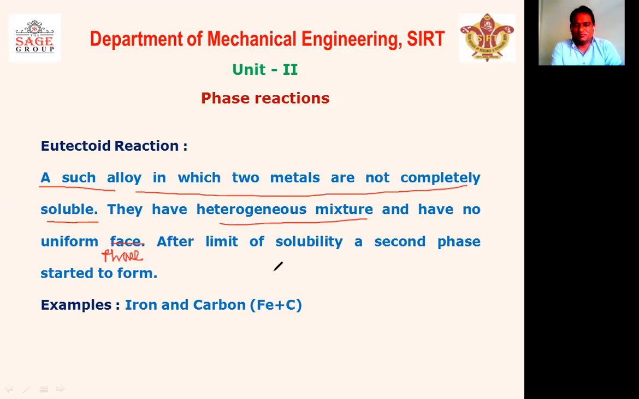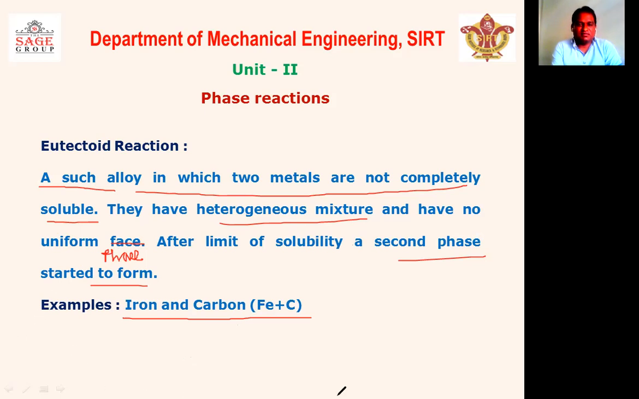Right. And after a limit of solubility, a second phase starts to form. But here we are going to consider the example of iron and carbon. For this reaction, we are not considering the example of copper and silver or lead and tin, which we took for the eutectic reaction, because in the copper and silver and the lead and tin alloys, the eutectoid reaction does not exist. So we are going to consider an alloy in which this reaction exists.